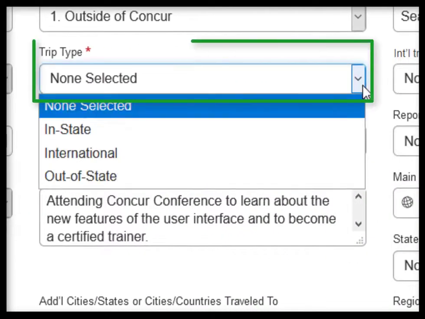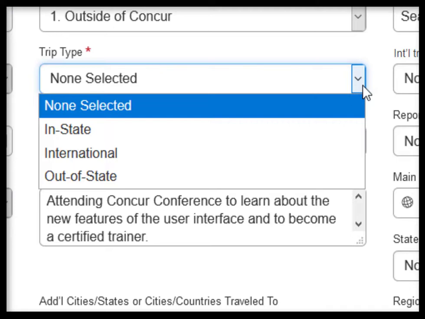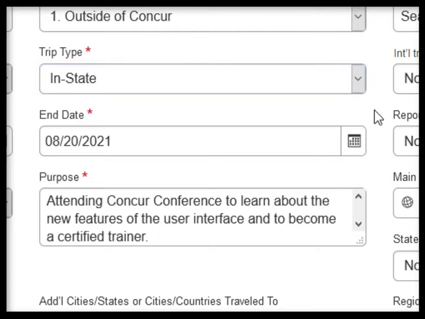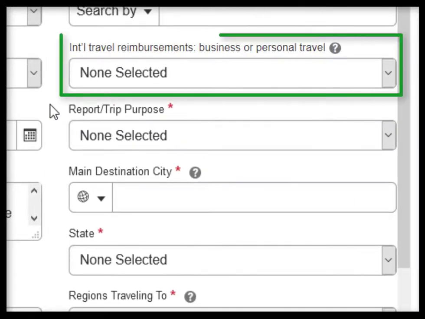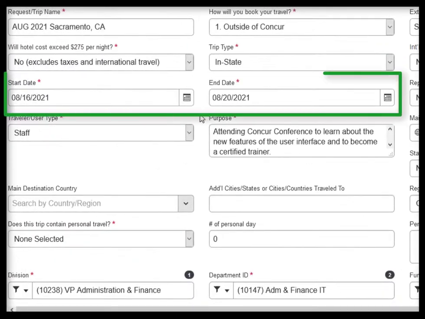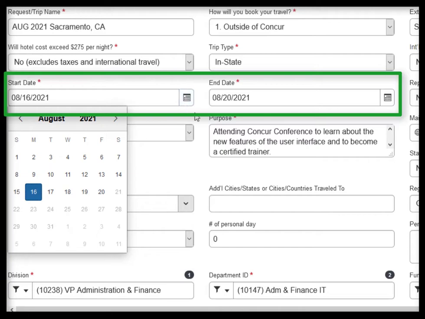For trip type, you can select in-state, international, or out-of-state. For this example, we will be selecting in-state. You will leave international travel reimbursements, business, or personal travel field blank, because this trip does not contain international travel. The start date and end date fields are a calendar for you to select your travel dates.